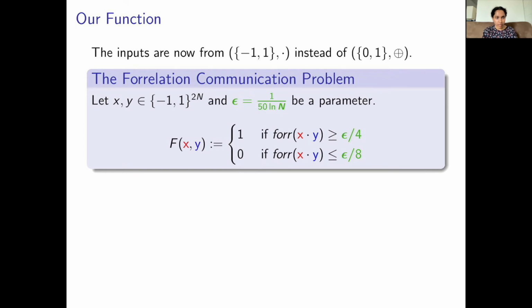For convenience, our inputs are now from -1, 1 instead of 0, 1, and we use the pointwise product instead of XOR. Our problem is as follows, the correlation communication problem. Alice gets X, Bob gets Y. Their goal is to find out if X XOR Y has high correlation or whether it has low correlation, where this high and low differ by roughly 1 over log n, where n is roughly the input size. If you're familiar with the lifting literature, this is a lift of the correlation query problem with XOR as the gadget.